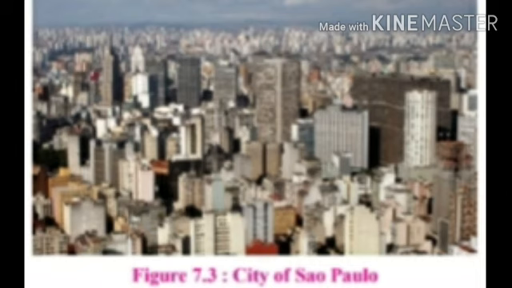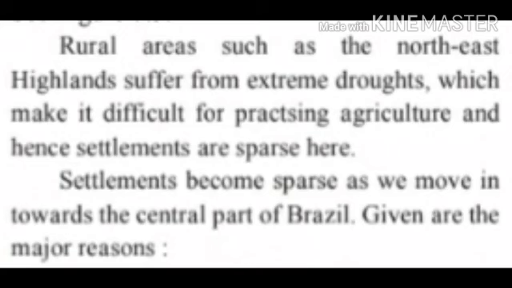See figure 7.3. Our next point is rural areas such as the Northeast Highlands suffer from extreme droughts, which make it difficult for practicing agriculture, and hence developments are sparse here. Sparse means less or low settlements.